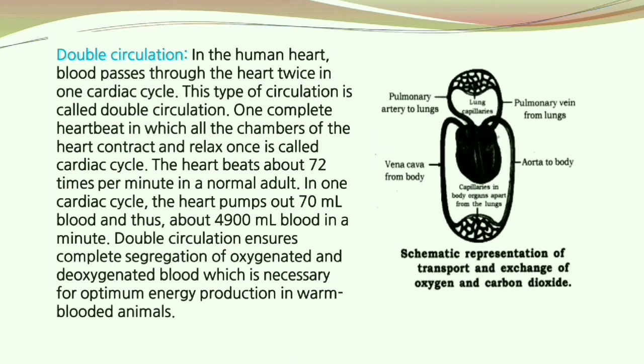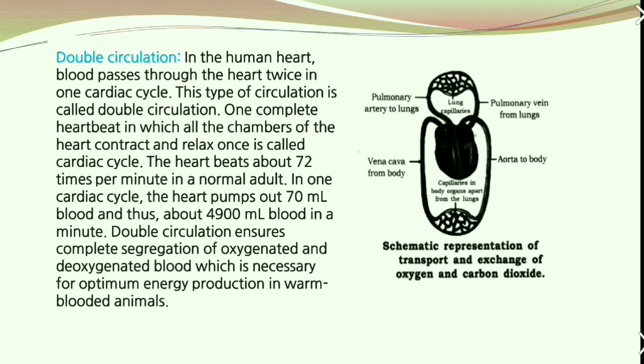Now, what is double circulation? In the human heart, blood passes through the heart twice in one cardiac cycle. This type of circulation is termed double circulation. One complete heartbeat in which all the chambers of the heart contract and relax once is called a cardiac cycle. The heart beats about 72 times per minute in a normal adult. In one cardiac cycle, the heart pumps out 70 ml of blood, and about 4,900 ml of blood in a minute. Double circulation ensures complete segregation of oxygenation.